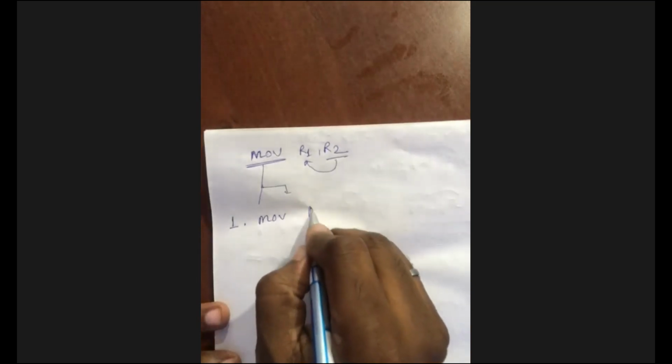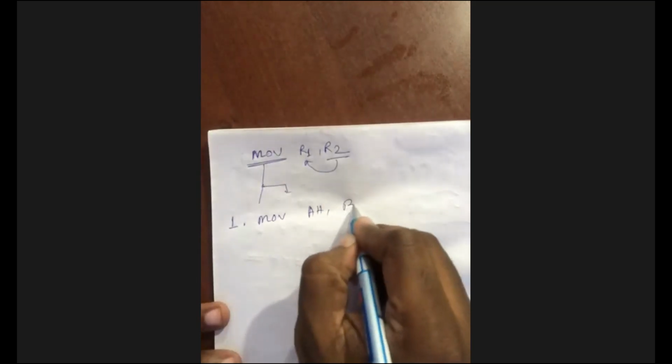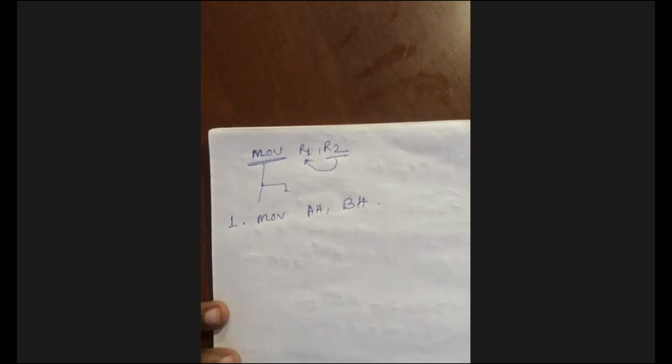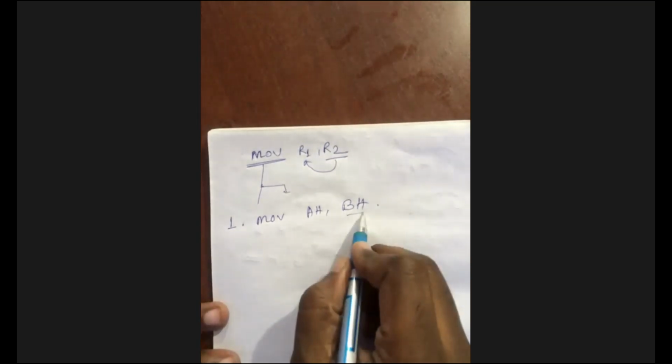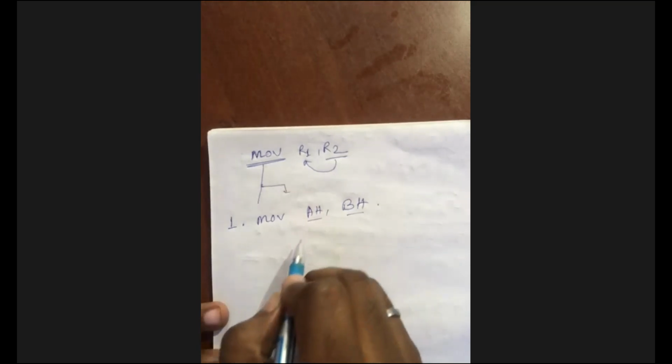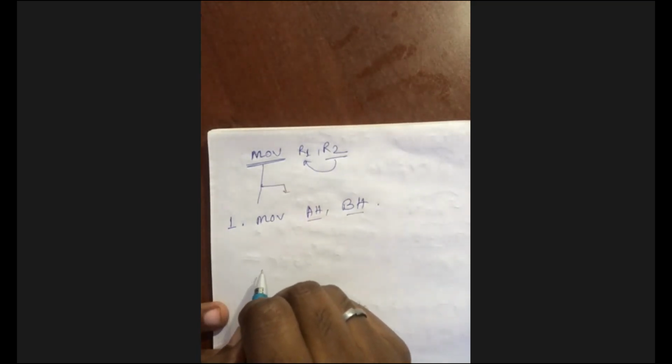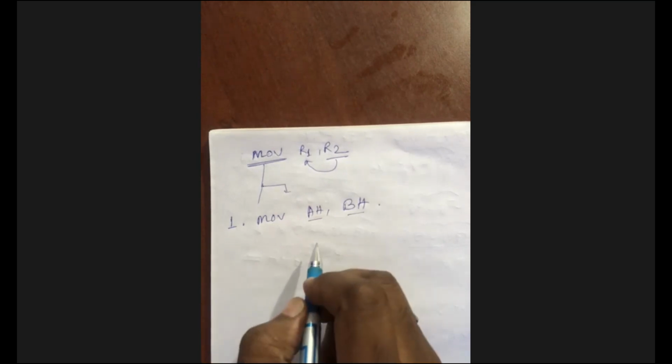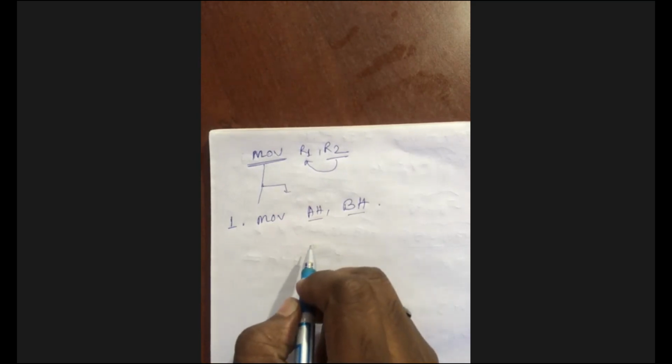MOV AH, BH. What does it mean? The higher byte of BH will be copied into the higher byte of AH. BH, you know, AH, you know. So H means higher byte, no? Yes, yes. I already explained to you, na?